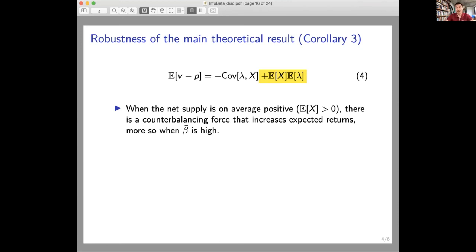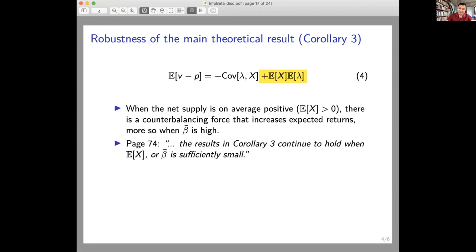Of course, the authors are aware of this, and actually they check this in the appendix, and Liyan stated this also during his presentations. On page 74 of the paper, I was happy to see that the results in corollary 3, which is the main result, continue to hold when E of x or beta is sufficiently small, which means that actually the result is not that robust after all, because the result weakens exactly for large beta assets.